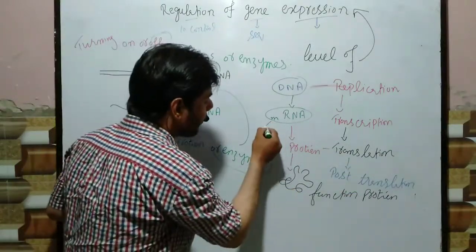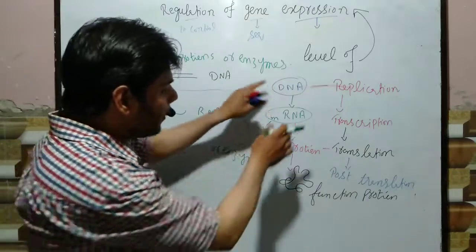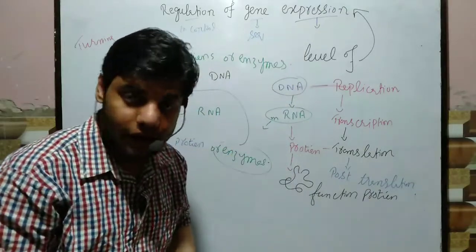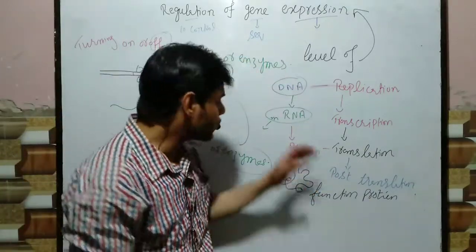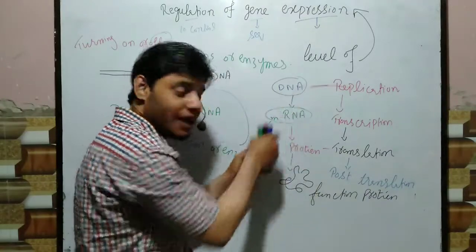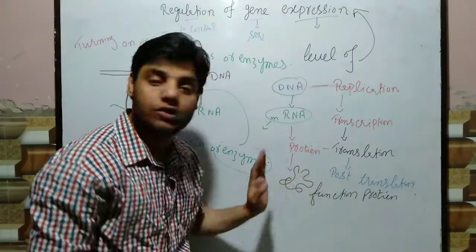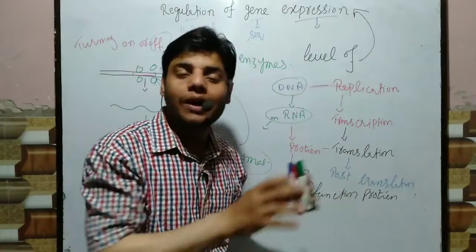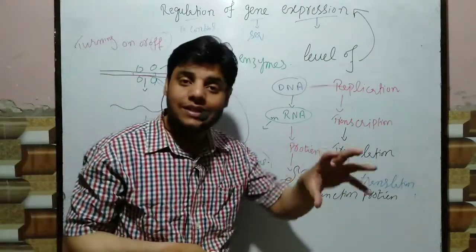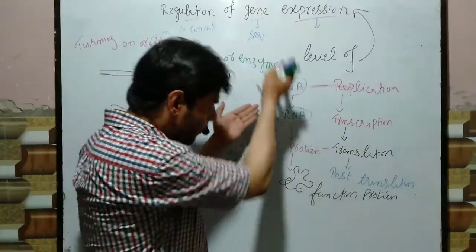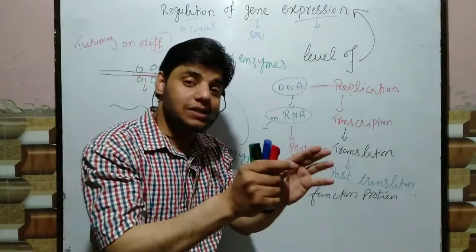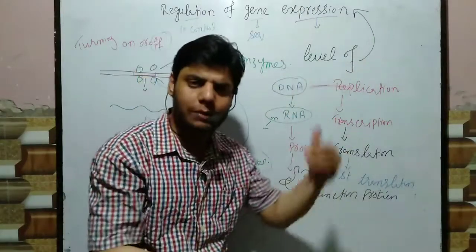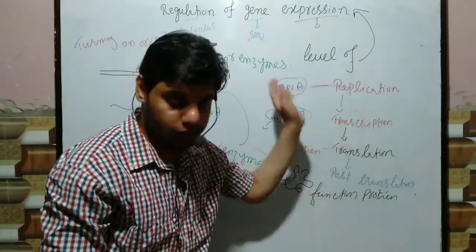Another level is the mRNA regulation level. Let's suppose the mRNA is formed. Then there are certain proteins which act upon the mRNA, and when they act upon it, we don't get the protein and functional protein. There are also some sequences which we call enhancers. Activator proteins bind to the enhancer sequence, and then gene expression occurs. Some sequences occur at the downstream, and also at the upstream, but most of the time they occur downstream of the DNA or of the promoter.